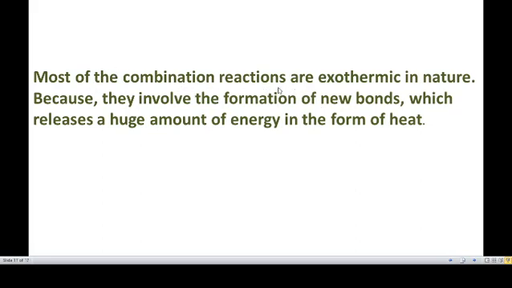Most of the combination reactions are exothermic in nature.